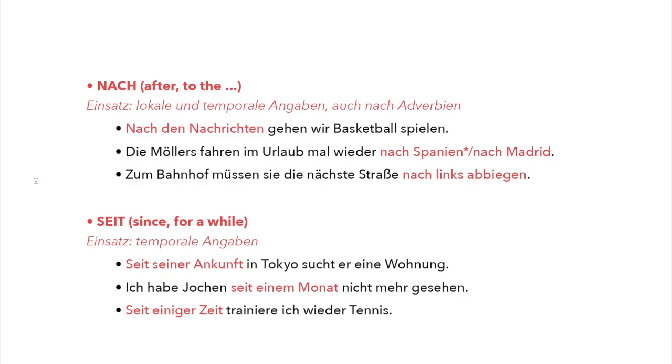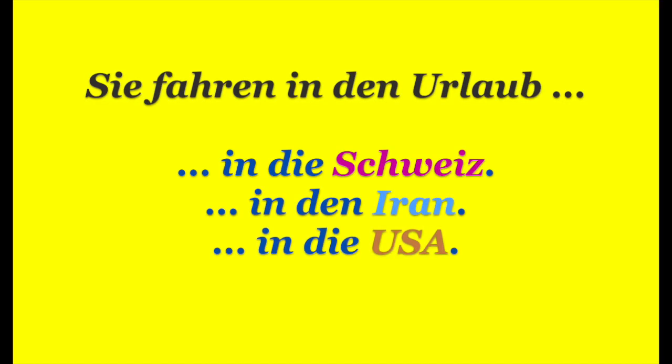Be careful again, if we have countries that use articles, then we will need to write "Sie fahren im Urlaub in die Schweiz," for example. So we need to include the definite article of the country, if it's feminine, masculine or plural, if this country has an article.